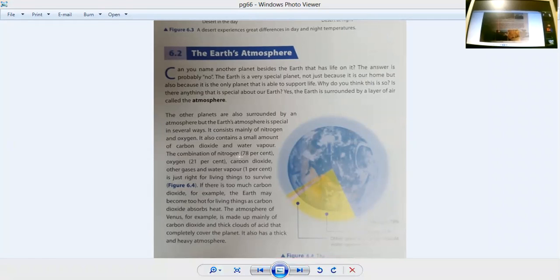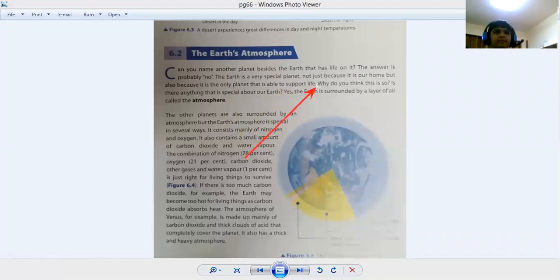But right now the scientists are working on finding life outside the world. The Earth is a very special planet. Till now there is no planet on which we found any life. Earth is a very special planet, not just because it is our home, but also because it is the only planet that is able to support life. We didn't find any other people on other planets. We only found life on our Earth.